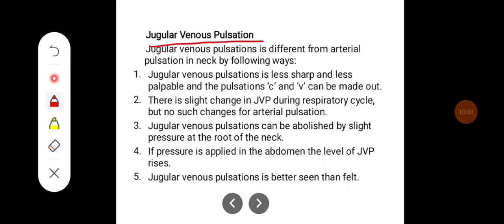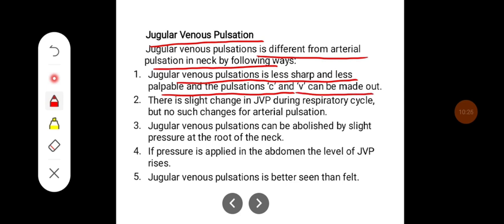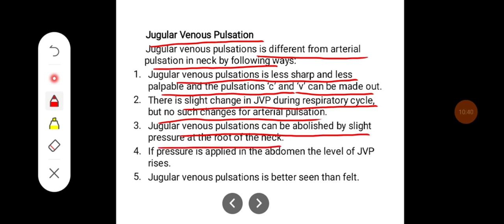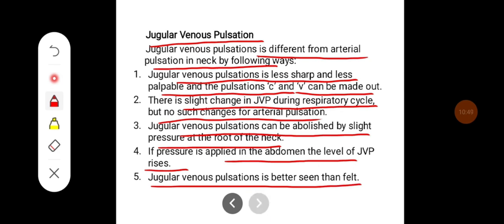Jugular venous pulsation. Venous pulsation is different from arterial pulsation in neck by following ways. Jugular venous pulsations are less sharp and less palpable, and the pulsations C and V can be made out. There is a slight change in JVP during respiratory cycle, but there is no such change in the arterial pulsation. Jugular venous pulsation can be abolished by slight pressure at the root of the neck. If pressure is applied in the abdomen, the level of JVP rises. Jugular venous pulsation is better seen than felt.